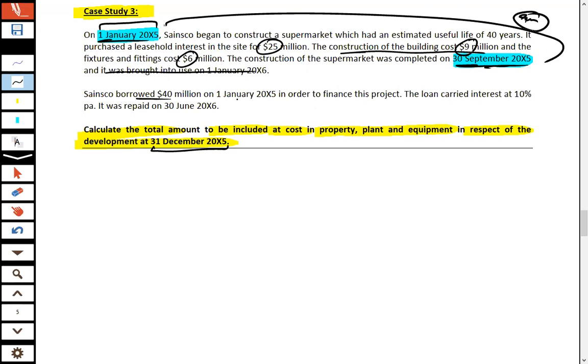The company borrowed 40 million on 1st Jan 2005 in order to finance this project. The loan carried interest at 10%. It was paid on 30th June 2005 and repaid on 30th June 2006.